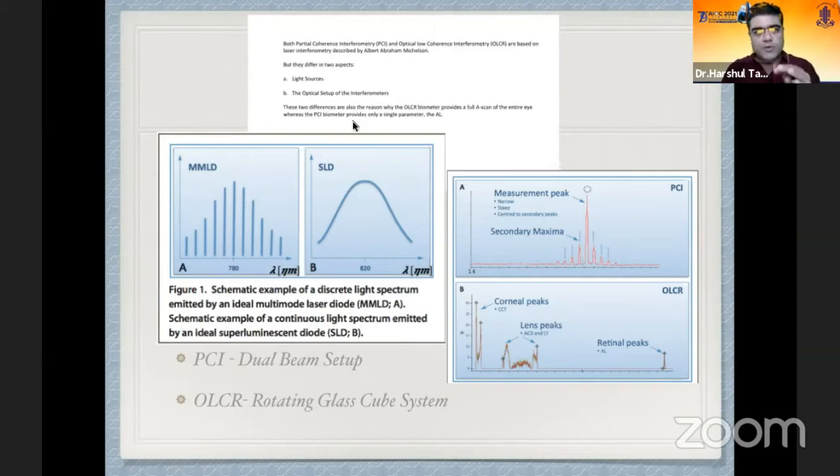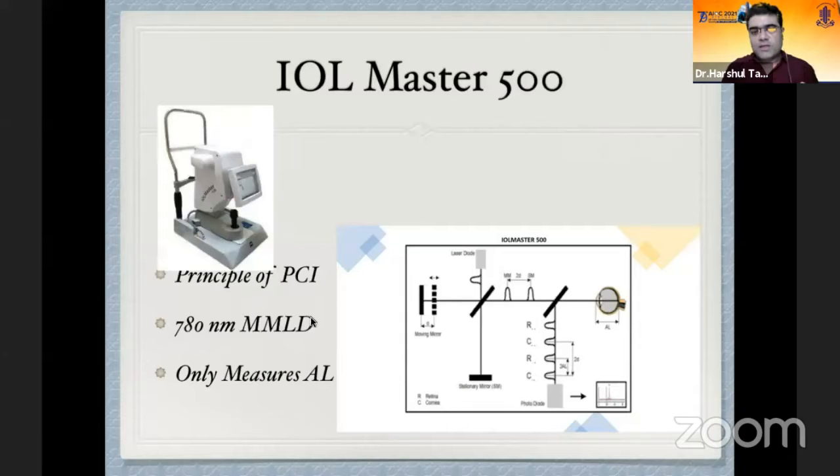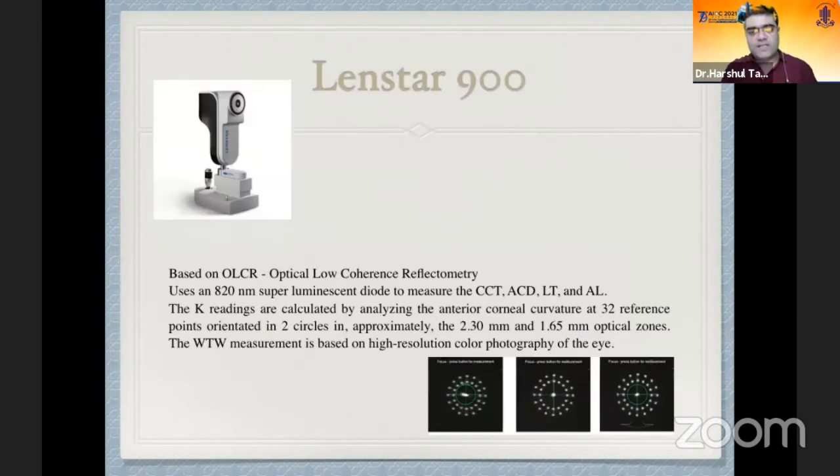And secondly, the two interferometers differ in their optical setup. PCI is basically a dual beam setup, whereas OLCR is based on a proprietary rotating glass cube system. And the limitation of the IOLMaster was that to measure the anterior chamber depth and corneal thickness, it was using slit lamp imagery. It was not measuring it with the laser.